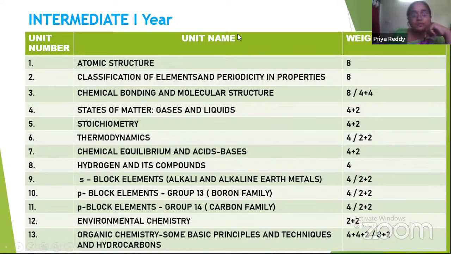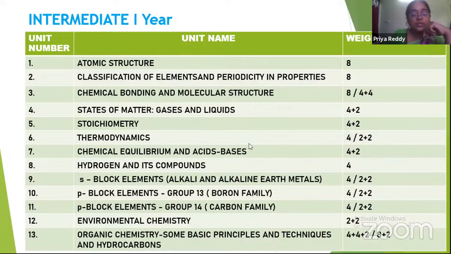And from the fifth unit, stoichiometry, one short answer and one very short answer will be given.